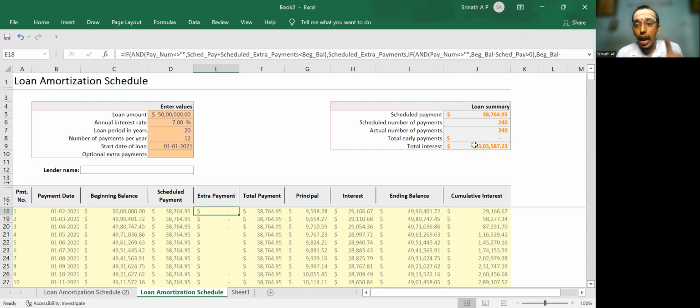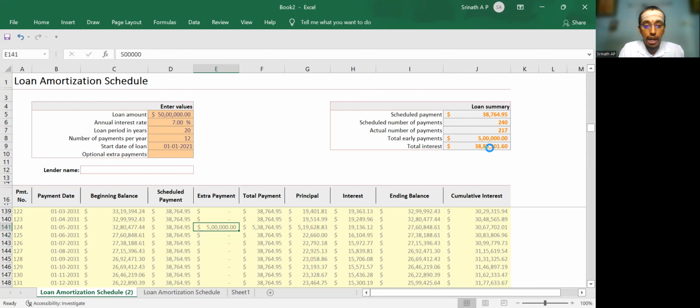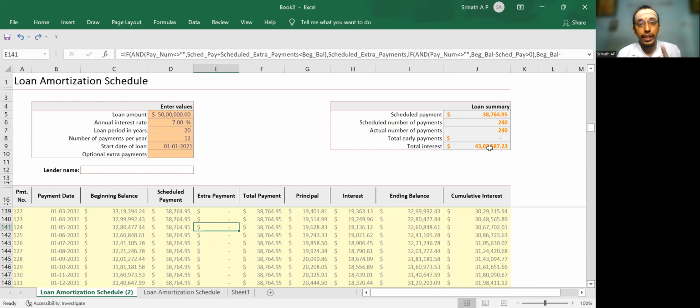Look, I would have paid interest of 43 lakhs. Now I would be paying interest of 38 lakhs. That means my interest gets reduced only by 5 lakh rupees. It's as good as not paying. Moral of the story, therefore, friends, is that in case you have got excess money, try to pay within 5 years.